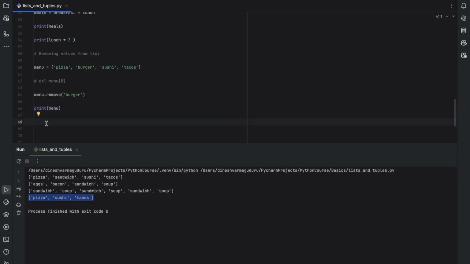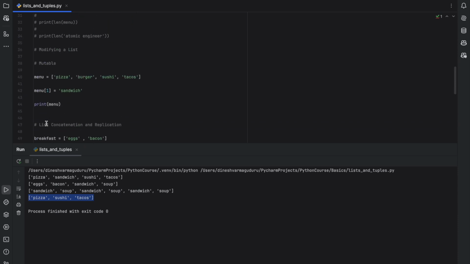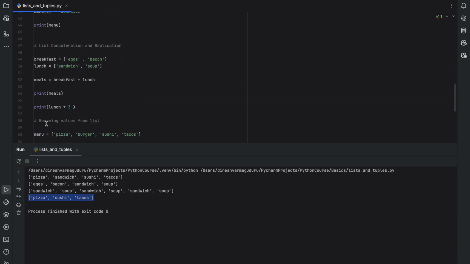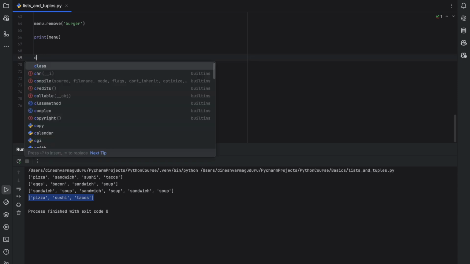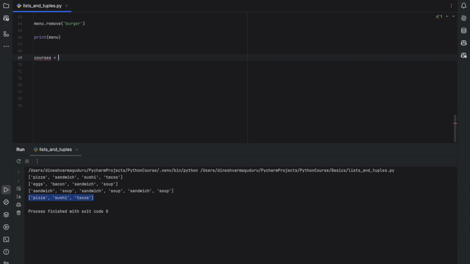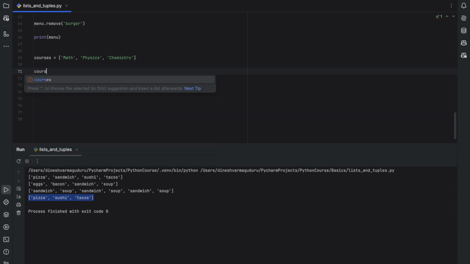Now what if we want to add some values to the existing list? We have seen list concatenation, but what if we don't want to concatenate two lists but just add one value into the list? Let's say that we have a list called courses, and courses contain math, physics and chemistry, but you want to append biology to this list. For that you can just use the append method.